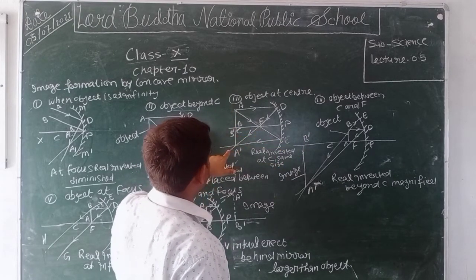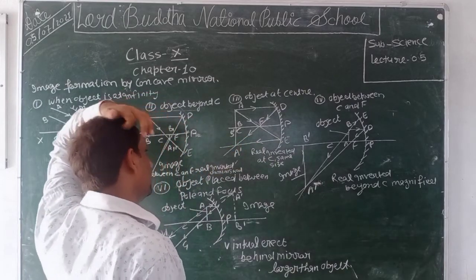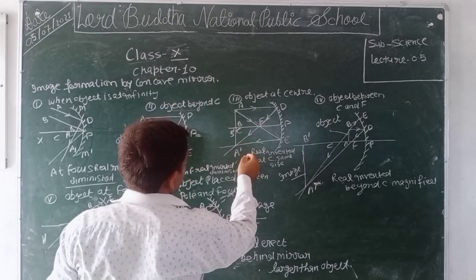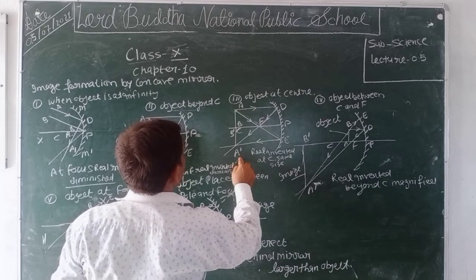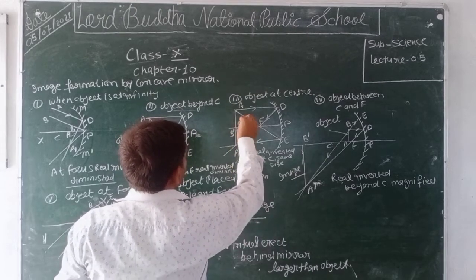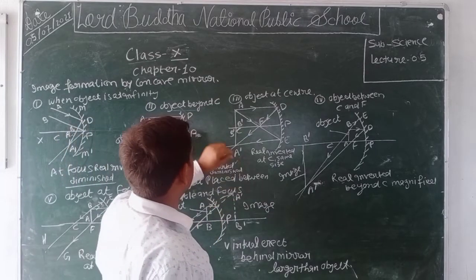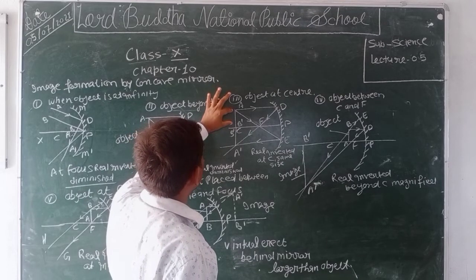After reflection, it becomes parallel to the principal axis, and both reflected rays intersect each other at point A dash. We draw a perpendicular on the principal axis, A dash B dash. Clear?